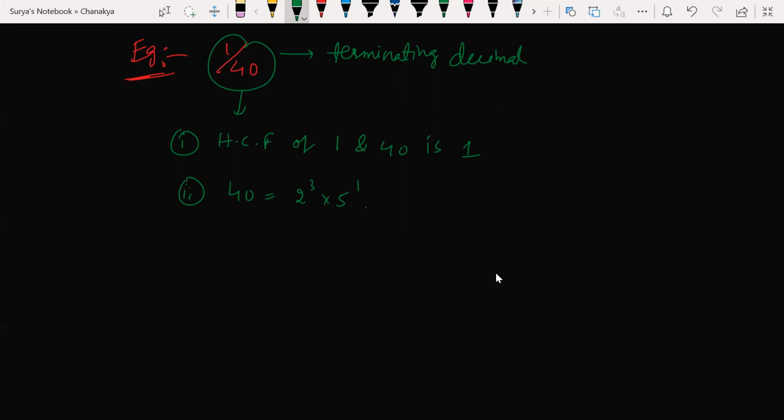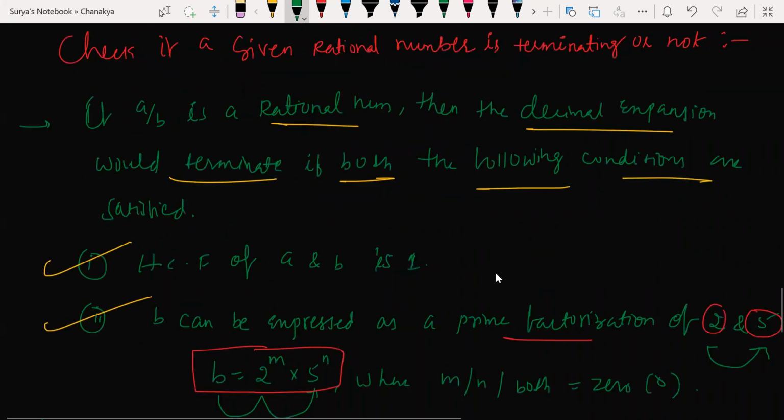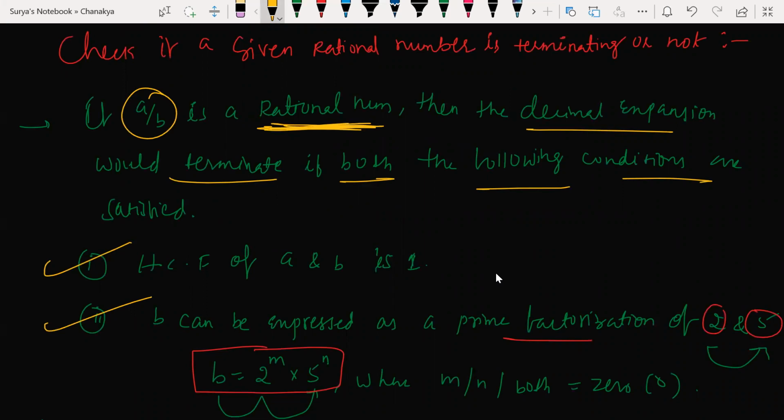Now look at this here. No doubts. So you take any example, beta. Understood or not? Very simple point. If a by b is a rational number, it terminates. The decimal expansion will terminate if and only if both conditions are satisfied.